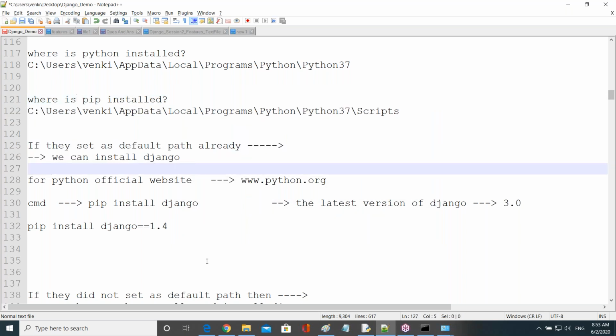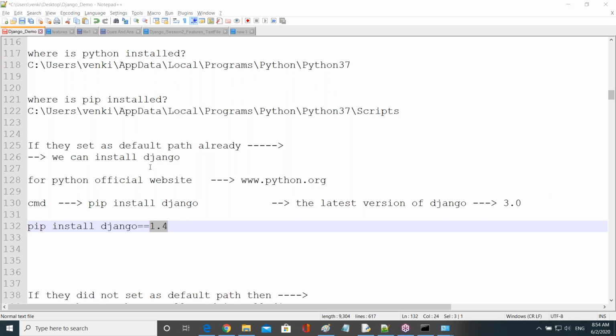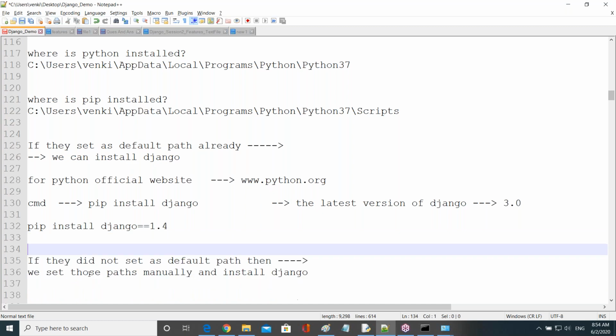After setting default path, then what do we do again? Same. Install Django, either latest version or old version, right? All of you understand, guys? Okay. So this is the way how to install the Django software.